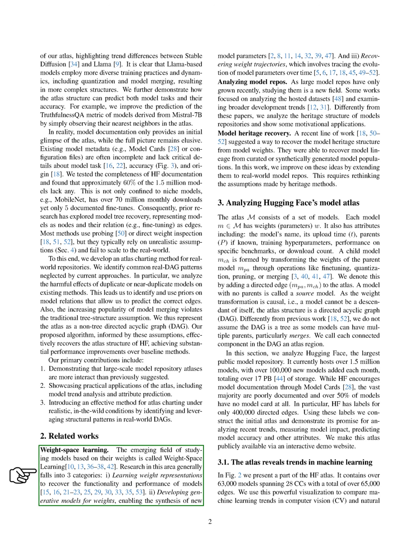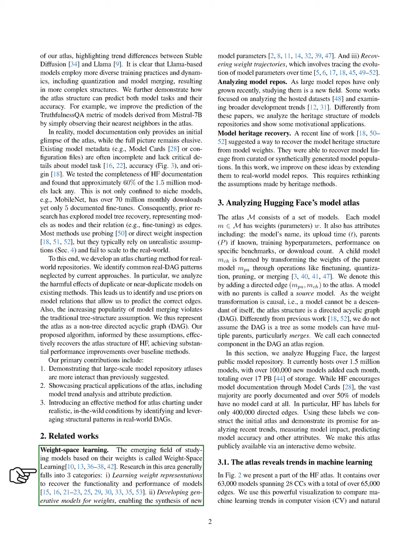We build on previous efforts to recover model heritage structures, extending these ideas to real-world repositories and rethinking the assumptions made in earlier methods. Finally, we analyze Hugging Face's model atlas, which consists of a set of models, each with weights and various attributes. We describe how child models are formed through transformations of parent models and clarify that our atlas structure is a directed acyclic graph, allowing for multiple parent models in cases of merging.